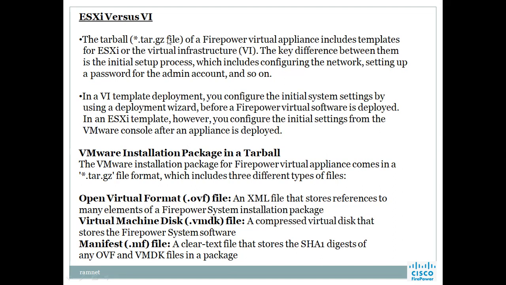Either you can go for an ESXi model or we can take it as a VA model, both are the same. VMware installation packages come in a tarball like that. Open Virtual Format, OVF file; virtual machine disk, VMDK file; and a manifest file, a clear text file that stores a SHA1 digest of the OVF and VMDK. VMDK is nothing but a compressed virtual disk. OVF is an XML file that stores references to the many elements of the Firepower installation package.